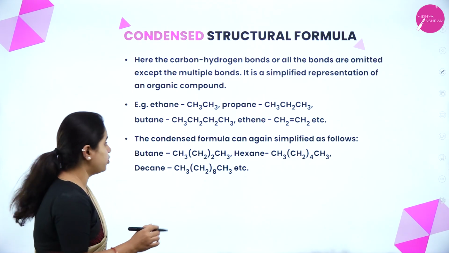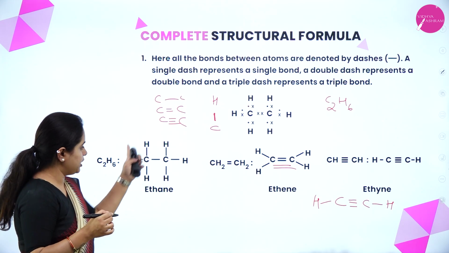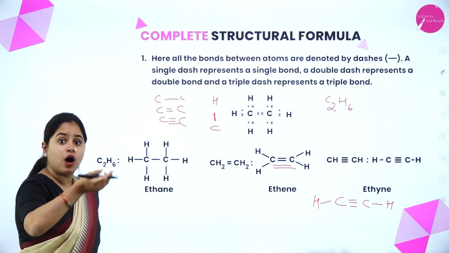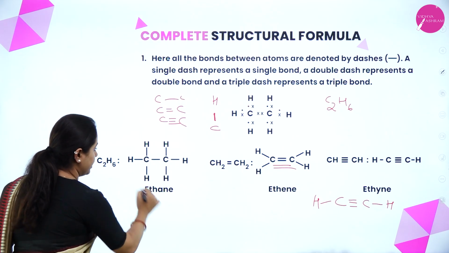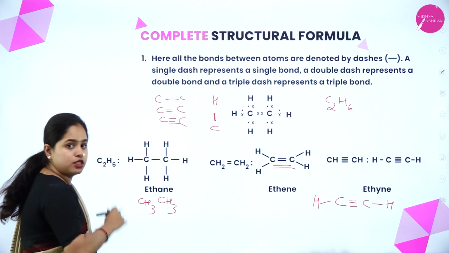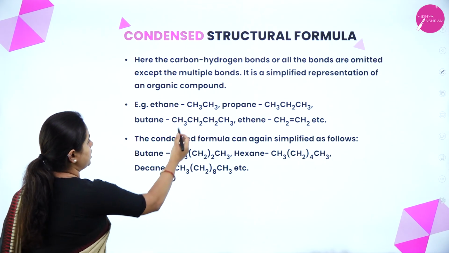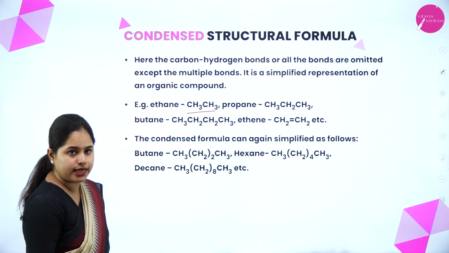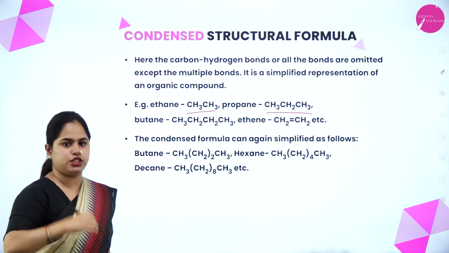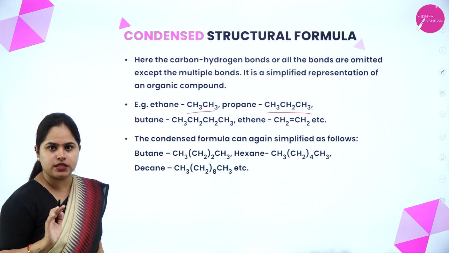So ethane, how can you write it? How did we represent it here? It was CH3 and CH3, right? Here all the bonds were shown. So how can you condense it and write? I can write this part as CH3 and this part as CH3. So CH3, CH3, I can write it like this, right? That is what is shown here, CH3, CH3. Now how can propane be written? CH3, CH2, CH3. Same way, butane and ethene, all of this can be represented like that.